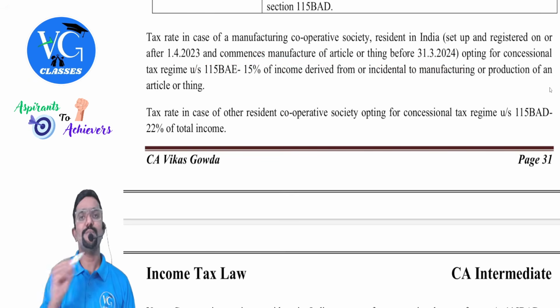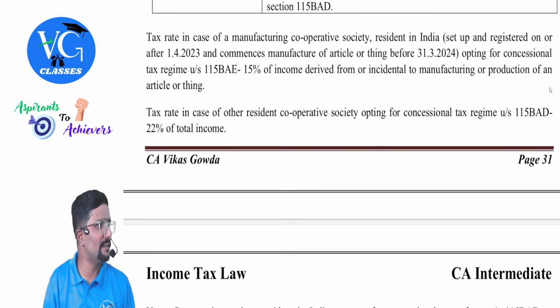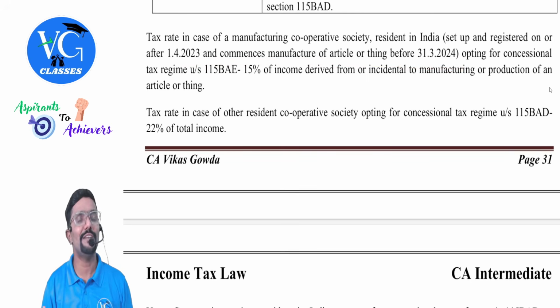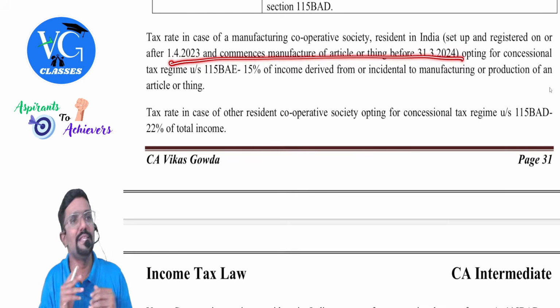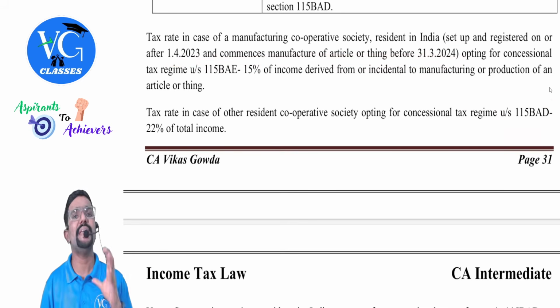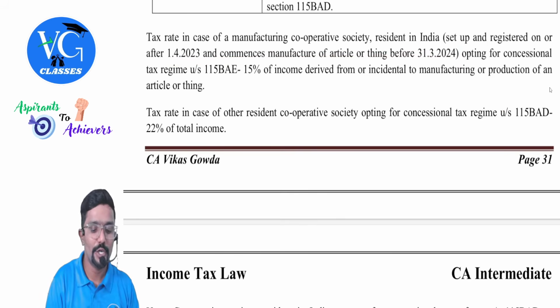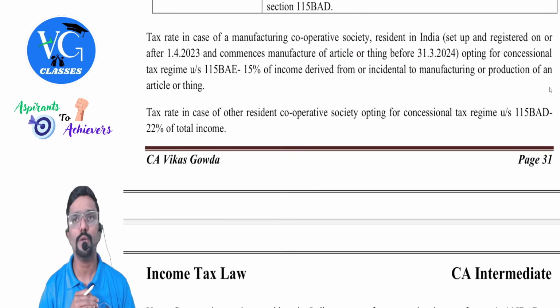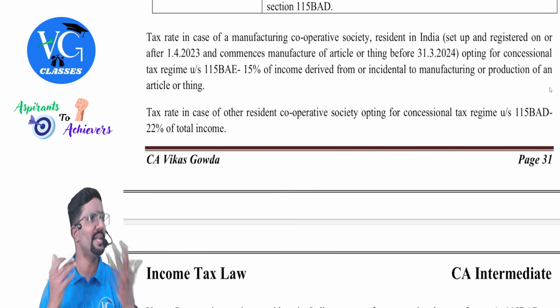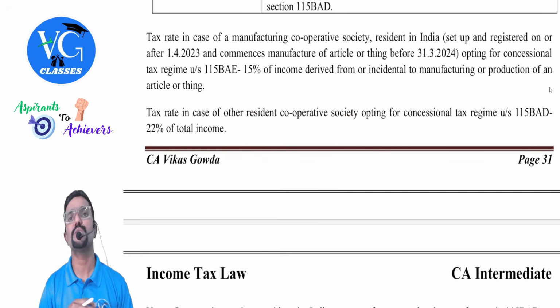Next you might ask me, sir, I am a resident cooperative society, but not engaged in manufacturing. Or I am engaged in manufacturing, but I didn't start in between these dates. Then for you, there is one more optional scheme, 115BAD. How much? 22%. 22% is the tax rate. You might be doing any business, but you should be a resident cooperative society.